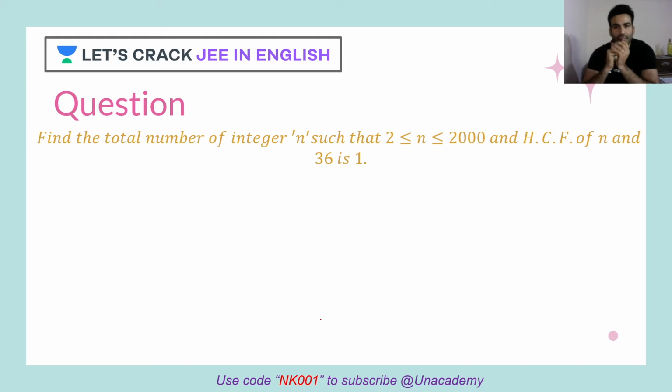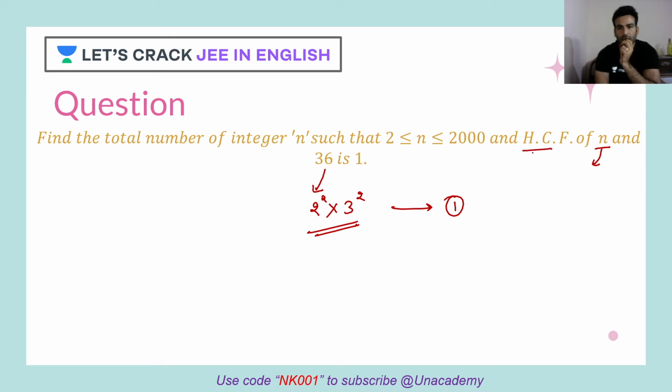So when someone says that the HCF of n and 36 is 1, what does that mean? If I factorize 36, I'll get 2 raised to 2 into 3 raised to 2. If I factorize n also, then the common part should be only 1. That means n should not have any power of 2 and not even any power of 3. Neither 2 nor 3 should be there in the factorization of n. Okay, so how is that possible?